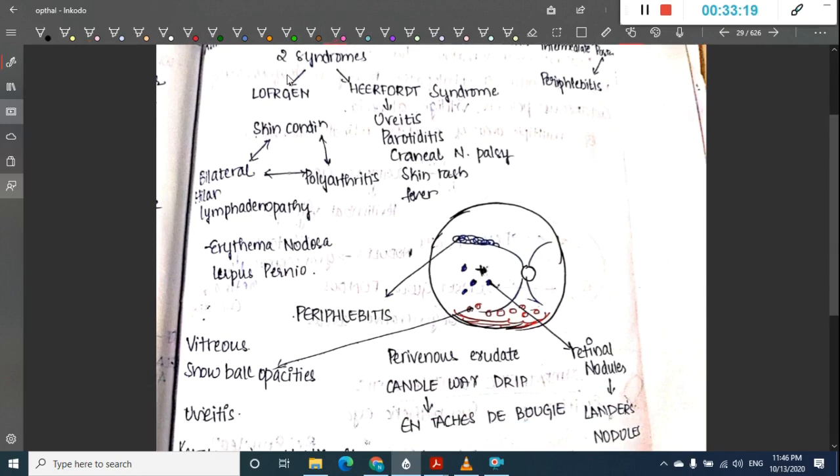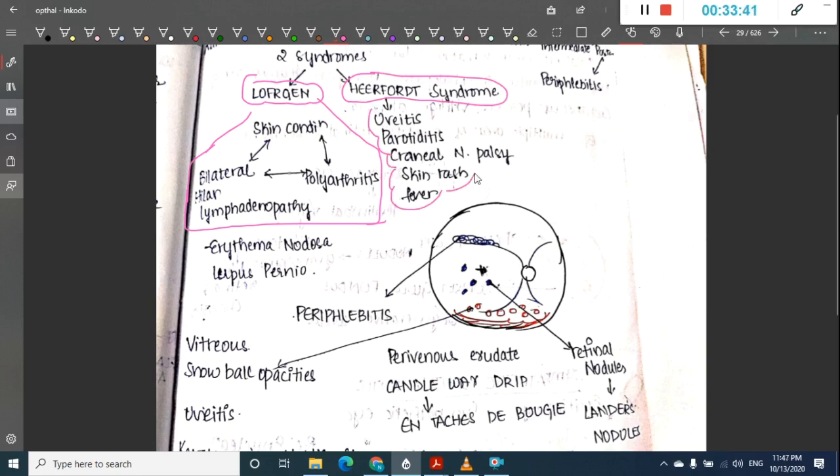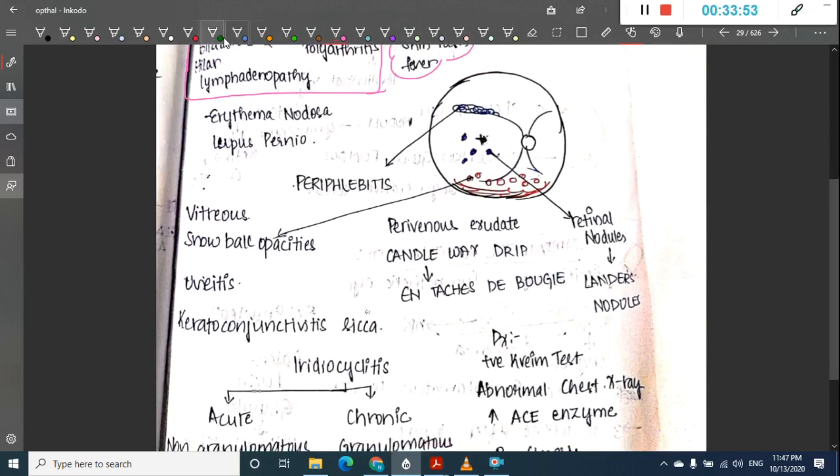In Löfgren syndrome, we mainly see a triad of skin condition, bilateral hilar lymphadenopathy and polyarthritis, whereas in Heerfordt syndrome you see eye changes like uveitis, parotitis, cranial nerve palsies, skin rash and fever. Right? So here what are you going to see here?